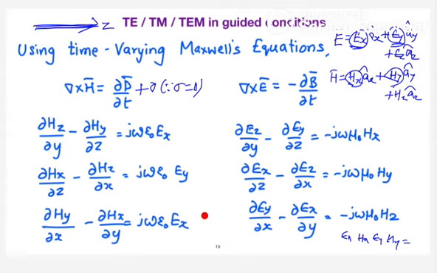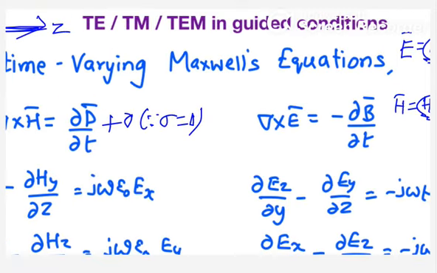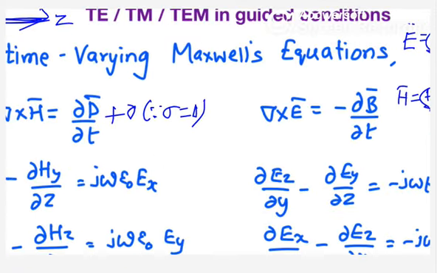Similarly, if you expand the curl on the right side with respect to this electric field, you get an X component, a Y component and a Z component. Equate the X coefficient on both sides, the Y coefficient on both sides, and the Z coefficient on both sides. So in total, how many equations do you have right now? 6 equations. And how many unknowns? 6: Ex, Ey, Ez, and Hx, Hy, Hz.